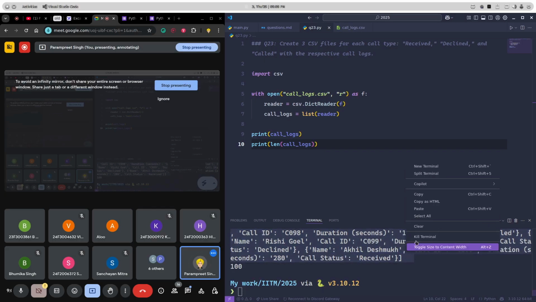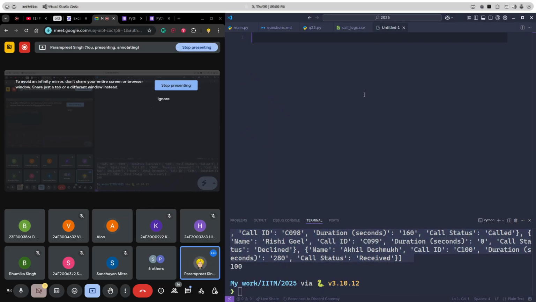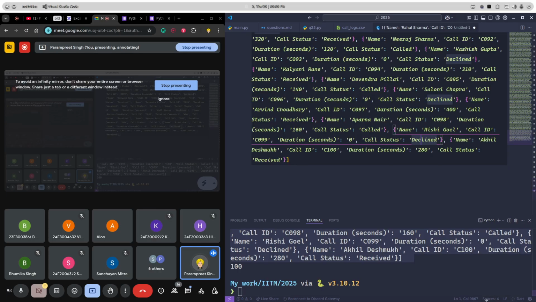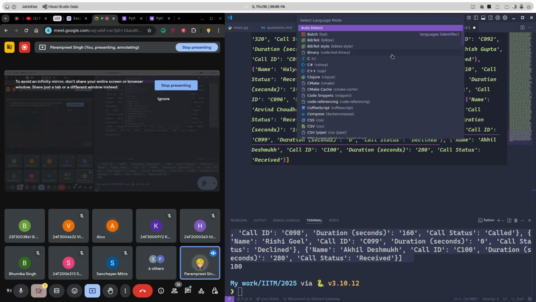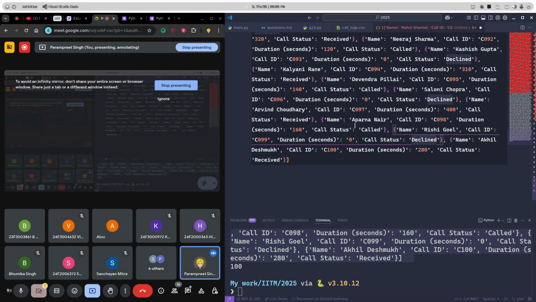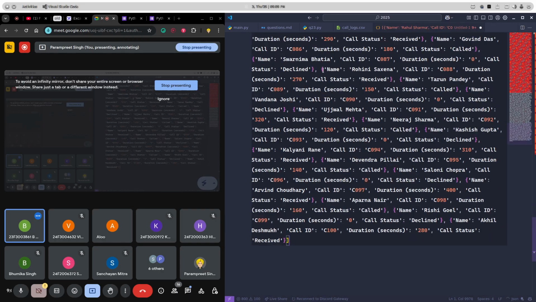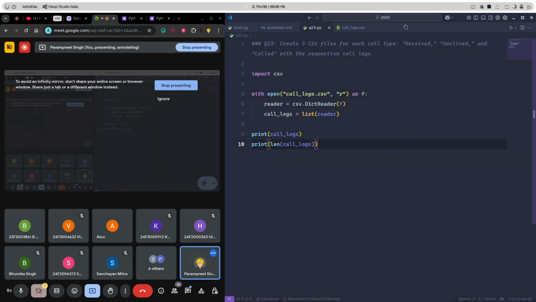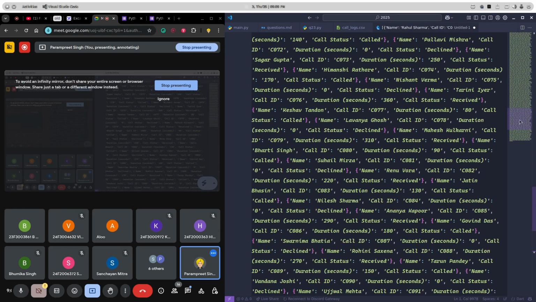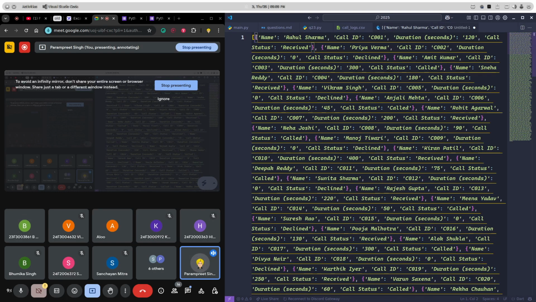It's a very big output, obviously. If I copy paste it, and let me provide the type as JSON, dot JSON. Let me just normally write it. So this is kind of a data which we are getting.